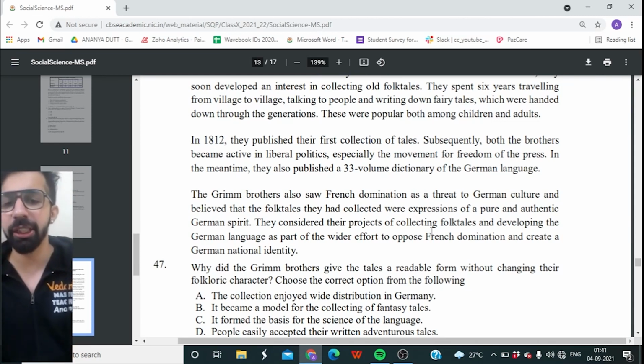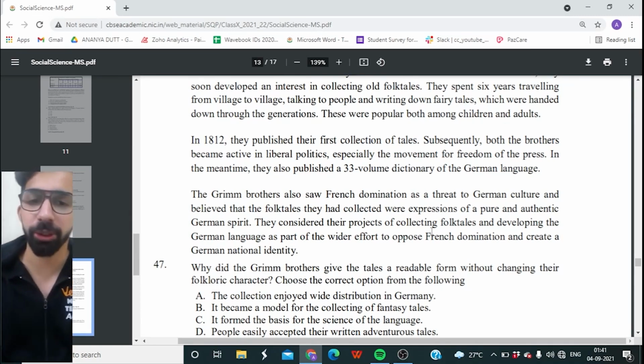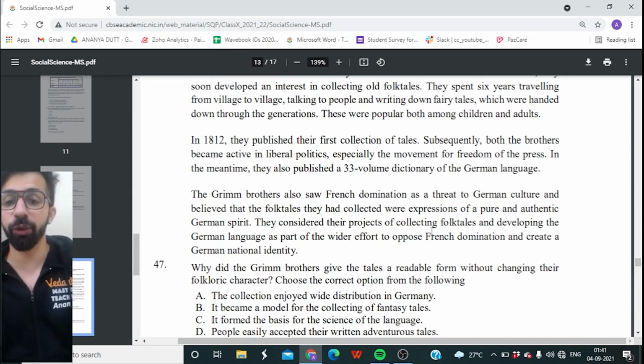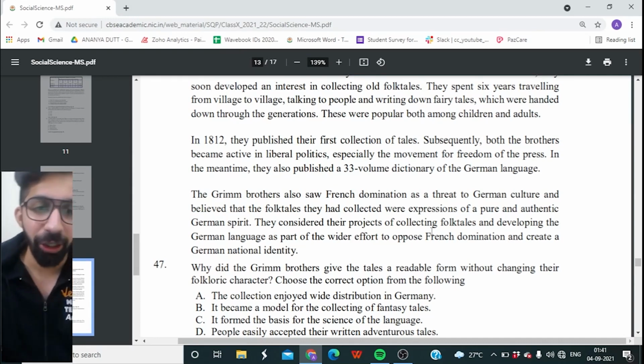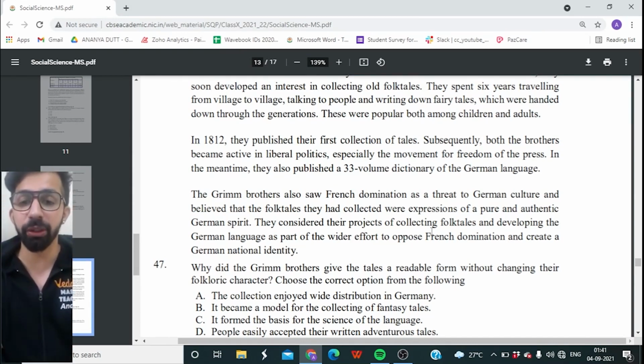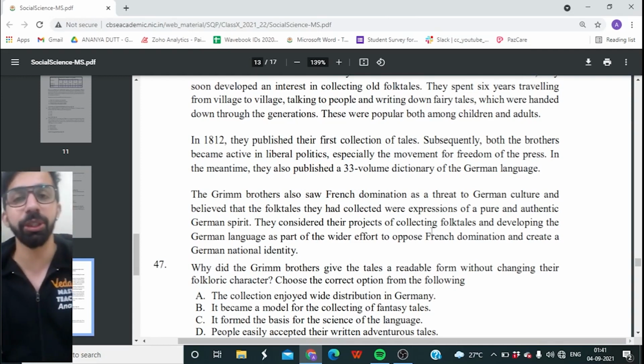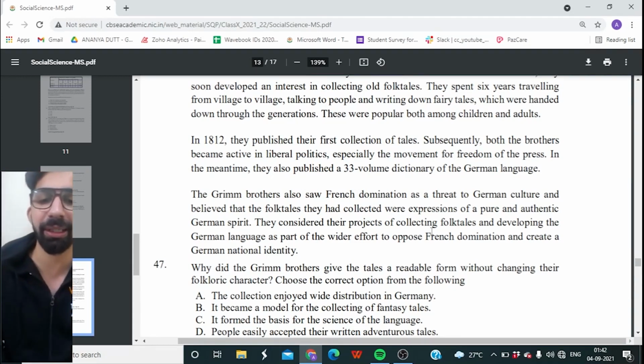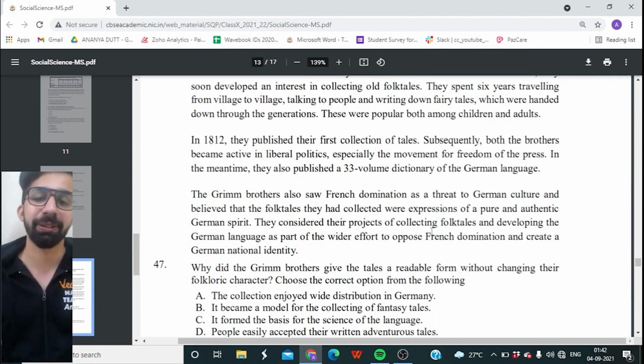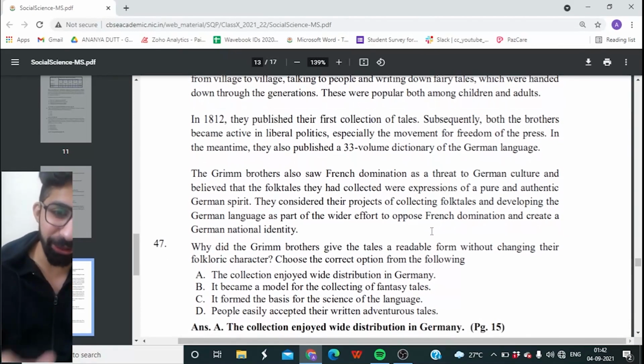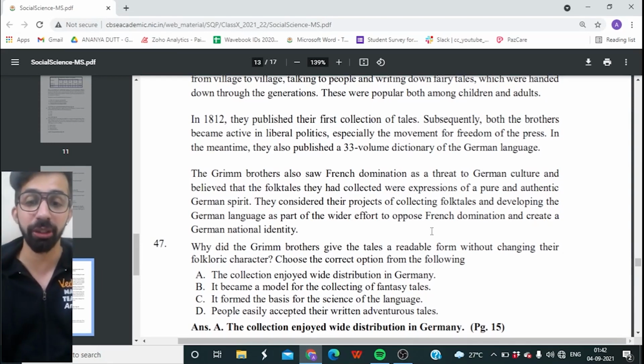Option A, the collection enjoyed wide distribution in Germany. Option B, it became a model for the collecting of fantasy tales. Option C, it formed the basis for the science of the language. Or is it option D, people easily accepted their writing adventure tales? And the right option is option A, the collection enjoyed wide distribution in Germany.